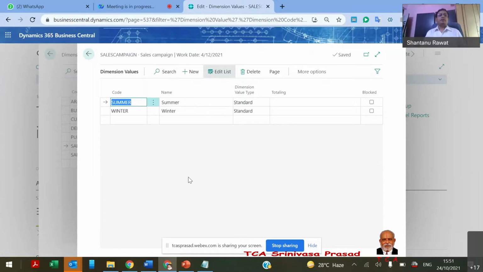So all such expenses could be there, and this is not the ongoing sales activity. There are always campaigns: monsoon campaign, winter campaign, or maybe summer campaign. In the garment industry there are always campaigns related to some seasons. So it could be based on that also.